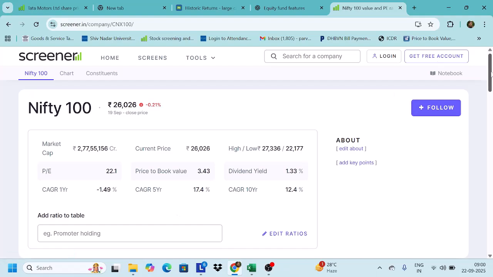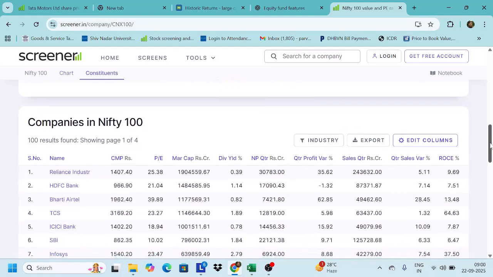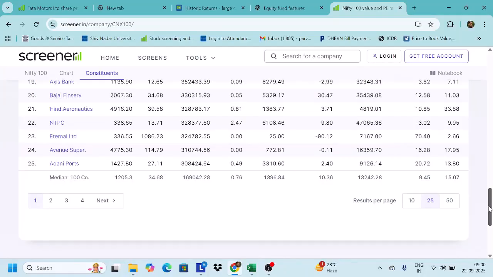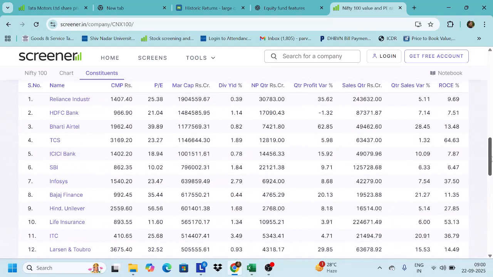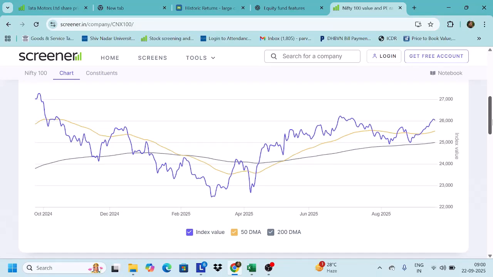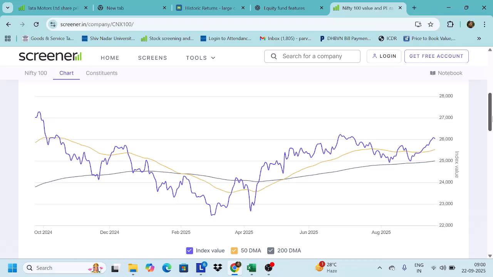Now, if you want to look at what those companies are, this is all the top 100 companies. So 100 companies are listed out here, and we can just download and even have our own analysis done. Now, if you look at this chart, I'm just removing this 50-day moving average. In the last 1 year, if you see, the stock market has been in a consolidation phase. It has neither moved up nor gone down.